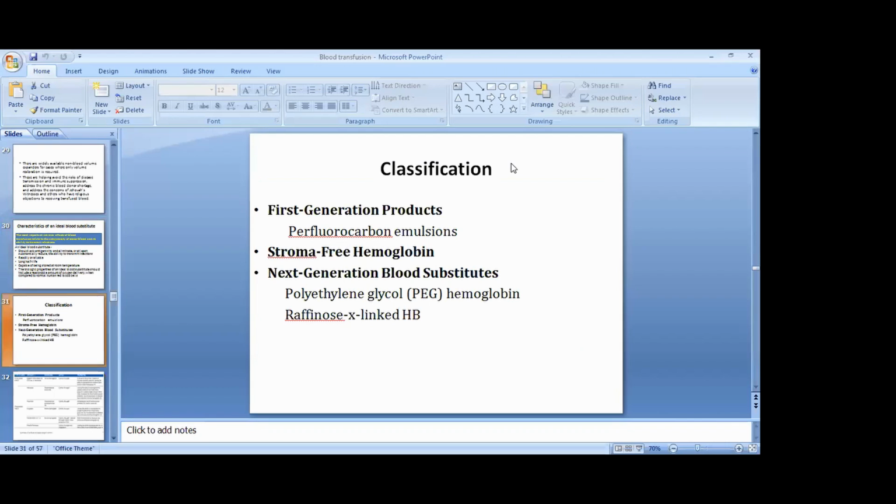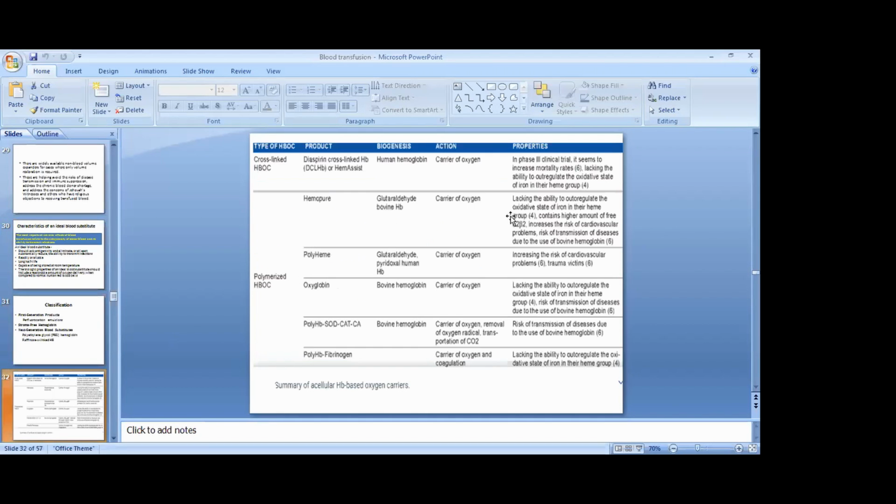Classification of blood substitutes. First generation products are mainly fluorocarbon emulsions. Next, stroma-free hemoglobin, and next generation blood substitutes like polyethylene glycol hemoglobin and raffinose cross-linked hemoglobin. These are the products nowadays used or that should be used more and more because they are mainly oxygen carriers. There is a chart of types of hemoglobin based oxygen carriers. There are two types, mainly cross-linked hemoglobin based oxygen carriers and polymerized hemoglobin based oxygen carriers.